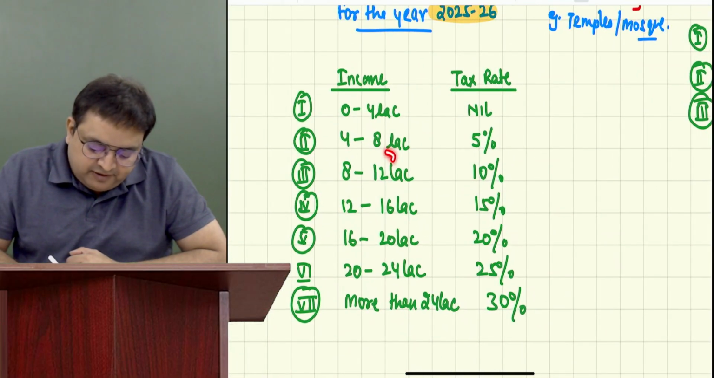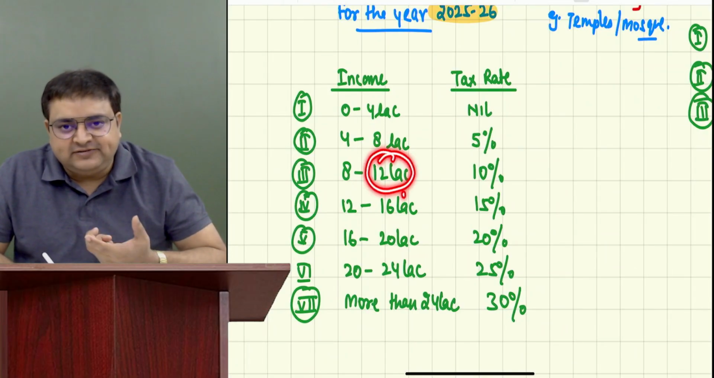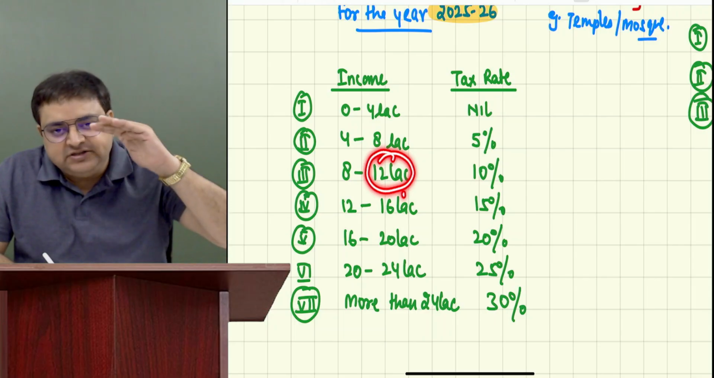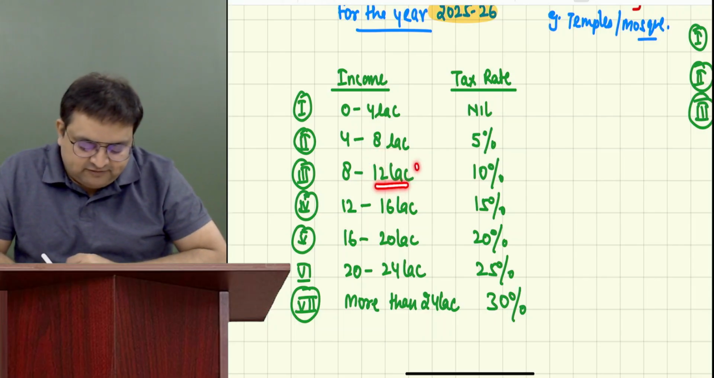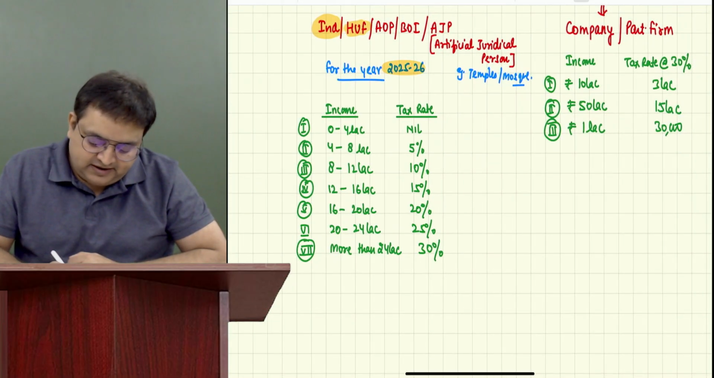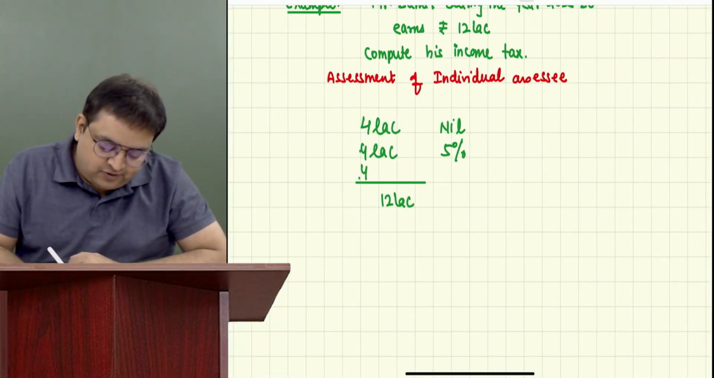Come to the third level. What is the upper limit of the third level? 12. Is he crossing 12 lakh? No, sir. He is on just 12 lakh. Okay, so 12 lakh is okay with me. 12 minus 8 is 4. And it is 10% over here. It is 4 lakh over here, and I will write 10%.